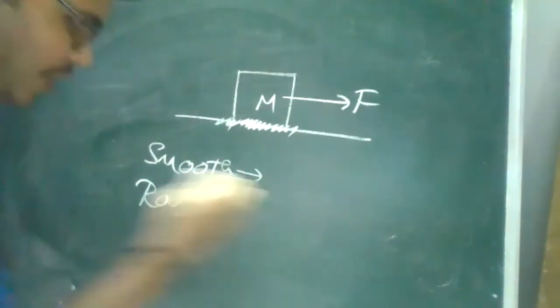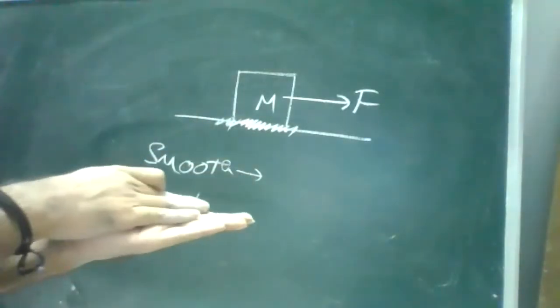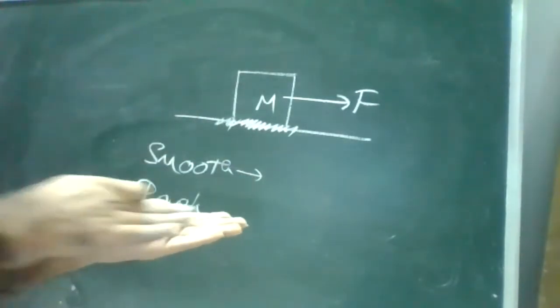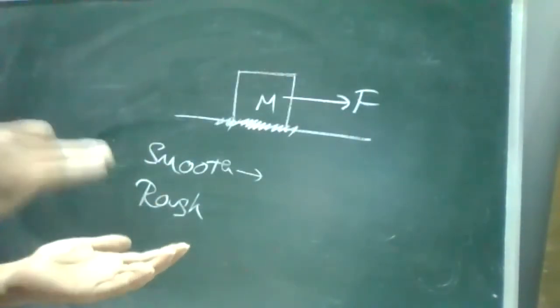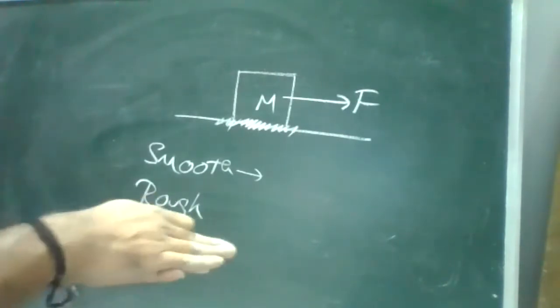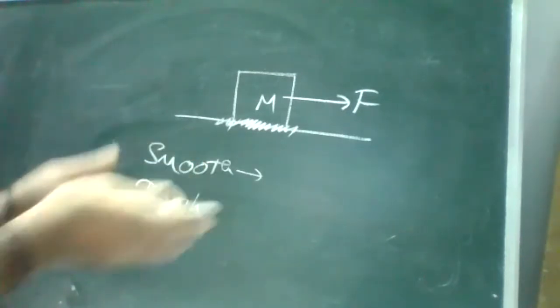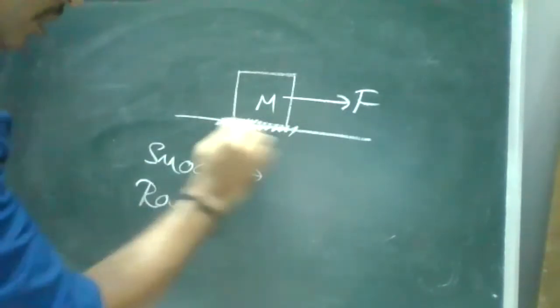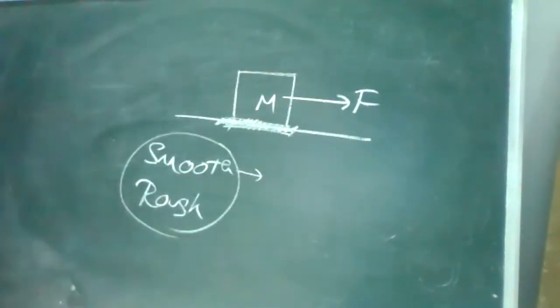Under a smooth surface, there is no friction. That means when you're placing an object on a smooth surface and you slightly touch it, it will move faster. Correct? When you're placing the same object on a rough surface, even when you're applying a greater force, it won't move much. It will slightly move because there is roughness between the object and the surface. So the friction depends upon this roughness, and it depends upon the floor also.